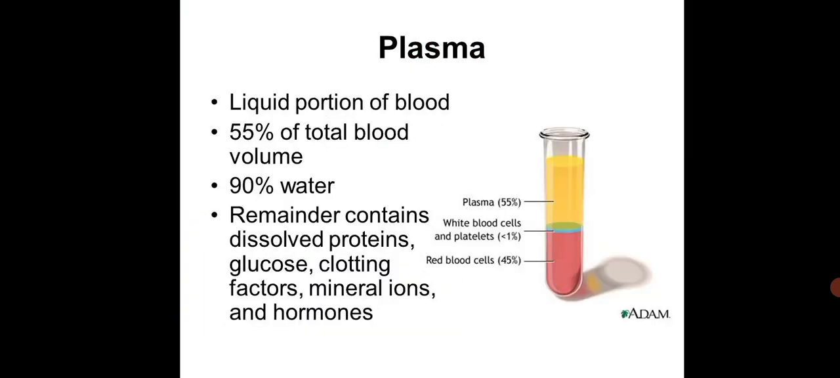The next one, plasma. Plasma is the liquid portion of blood, 55% of total blood volume, 90% water, and the remainder contains dissolved proteins, glucose, clotting factors, mineral ions, and hormones. Plasma is 55%, white blood cells and platelets less than 1%, and red blood cells 45%.